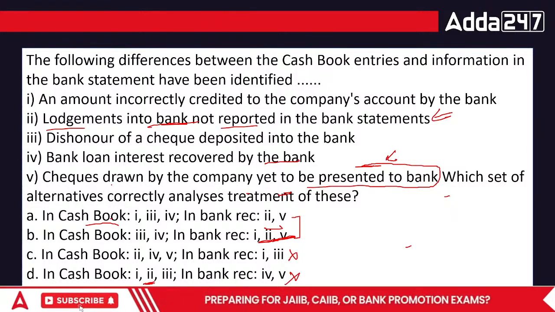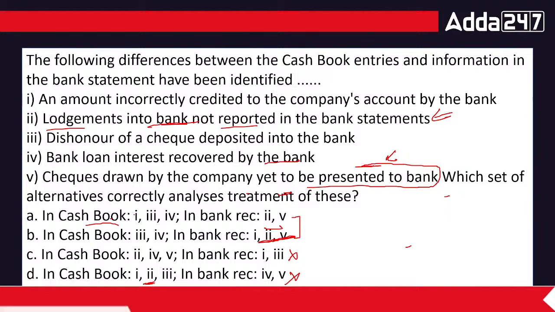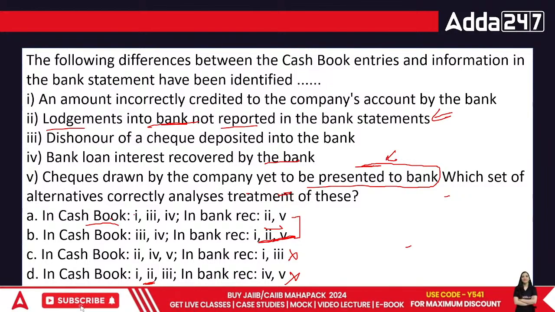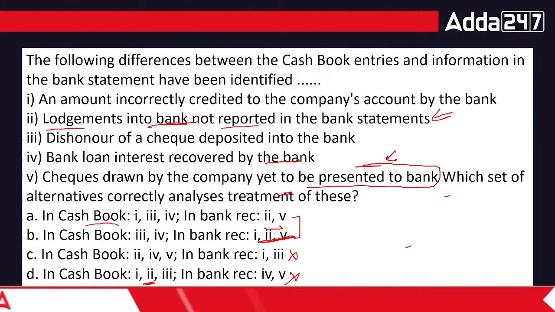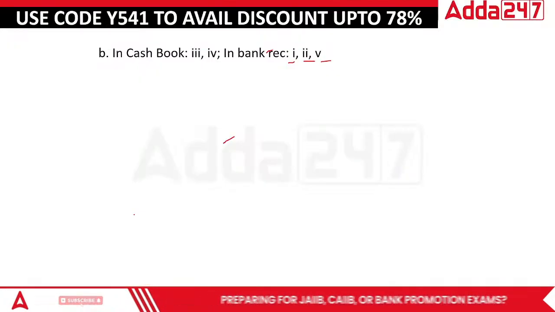1 is a part of it. 2, as I told you, this is not a cash book's mistake. Cash book can make mistakes, but this is not their mistake if they don't know about certain things. So how can we make them responsible for something they don't know about already? Right? If they're not wrong about it, why should we record it in them? So this is the answer.